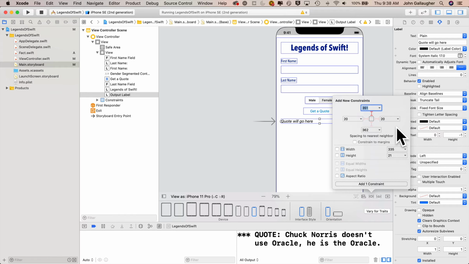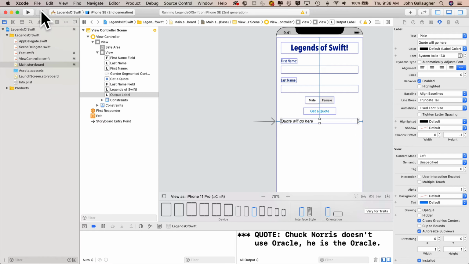I'm going to keep it at 20-point margins on my left and right, but make sure that I click on those red lines as well, so I'm adding 3 constraints. I'm not going to set the height because the height is going to be set by the lines that can grow, because lines are set to 0. So click Add 3 constraints, build and run.